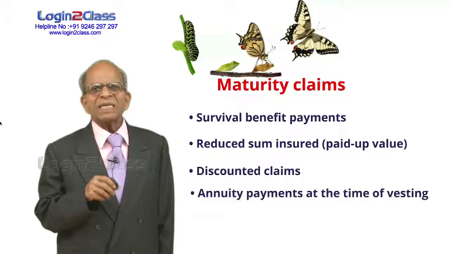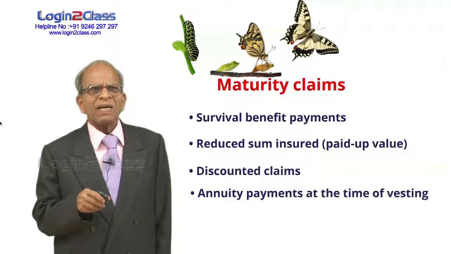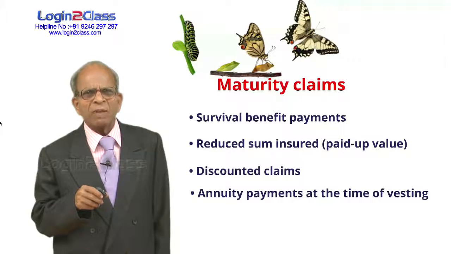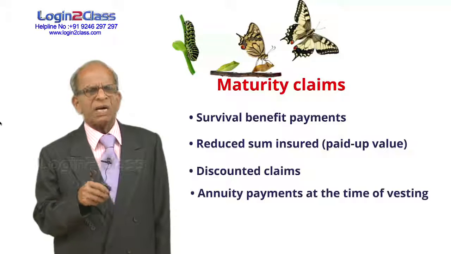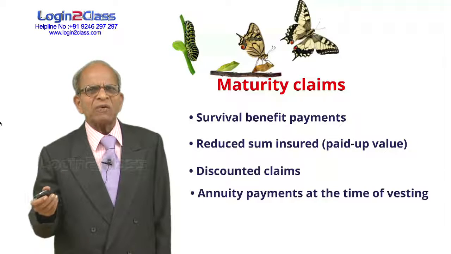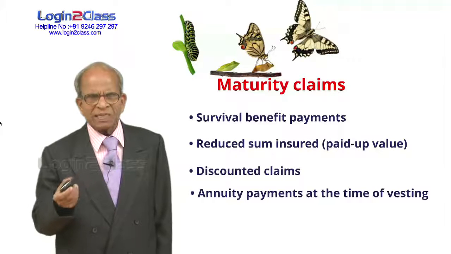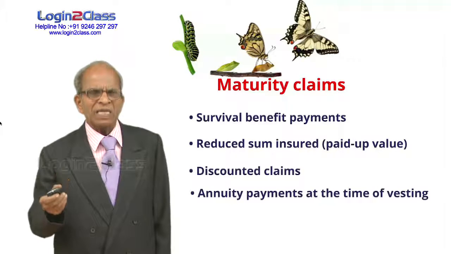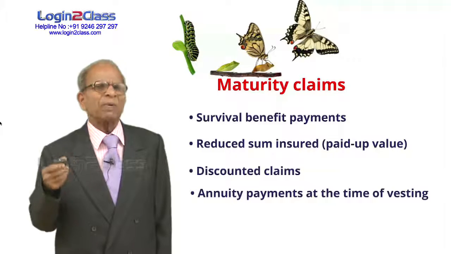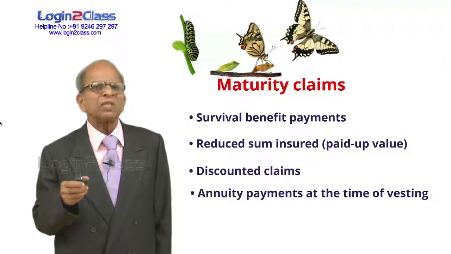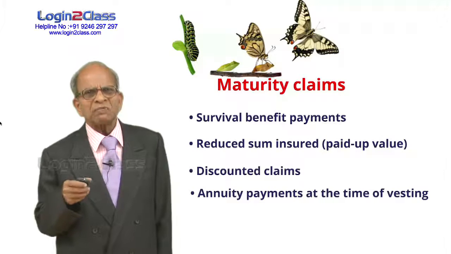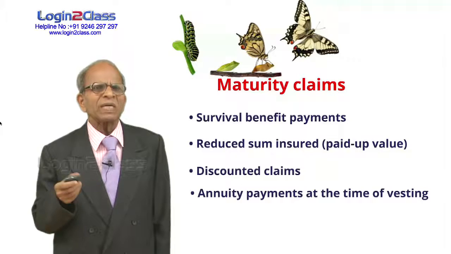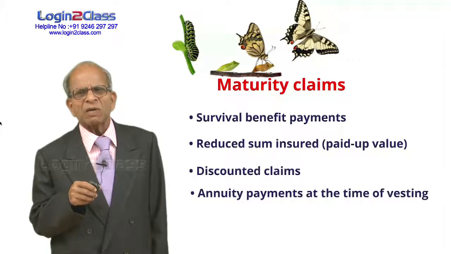Also, supposing an annuity is about to vest and I decide that I don't require so much of pension, or rather I require some amount urgently now. So 1/3 of the amount paid I can withdraw and ask the company to purchase an annuity for the rest of the amount. The purchase price has already been paid by me, the annuity is about to vest, so I tell them before the policy vests, I want to withdraw part of the purchase price I have already paid. Say 1/3 I will be withdrawing, and with 2/3 of the amount you purchase an annuity for me. To that extent, I will be receiving the annuity payments or pension payments.